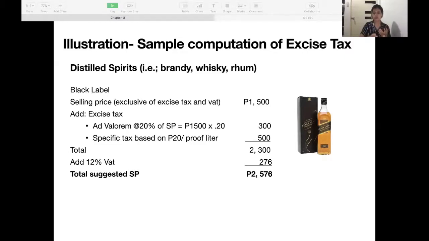So kung ikaw si consumer, imbes na 1,500 pesos lang yung babayaran mo para sa Black Label, magiging 2,576 pesos na siya dahil nagdagdag tayo ng excise tax and the 12% VAT. So, ito yung sample kung paano i-compute ang excise tax.